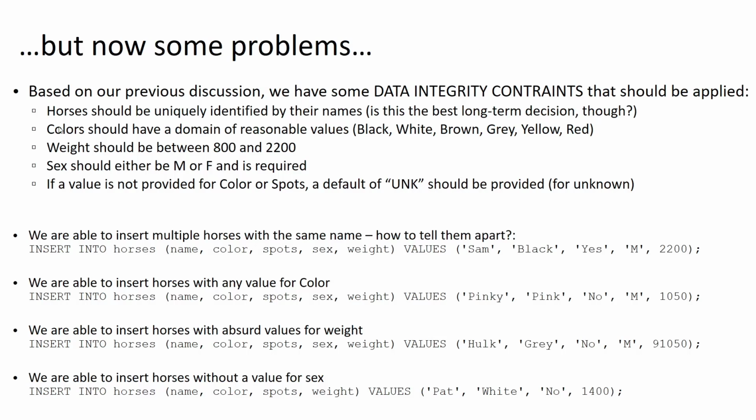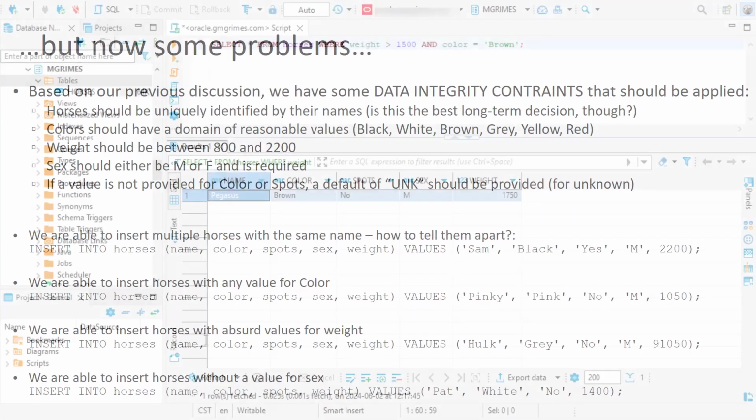We also said that we're going to have a domain of reasonable values for color, right? In this case, maybe black, white, brown, gray, yellow, and red, something like that. We said weight should be between 800 and 2,200 pounds. Sex should be either M or F, and it is required to have a value for sex. And we also said that if a value is not provided for color of spots, we're going to provide a default value of UNK, short for unknown. But in the current state, none of these constraints are actually being applied, right?